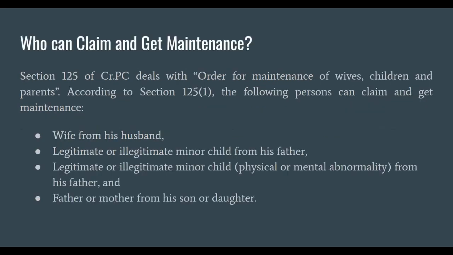Now we will know who can claim and get maintenance. In simple words, as per section 125 of the Criminal Procedure Code, the following persons can claim and get maintenance. First is the wife from her husband; legitimate or illegitimate minor child from his father; legitimate or illegitimate child with physical or mental abnormality from his father; and father or mother from his son or daughter. These are the persons who can claim maintenance.